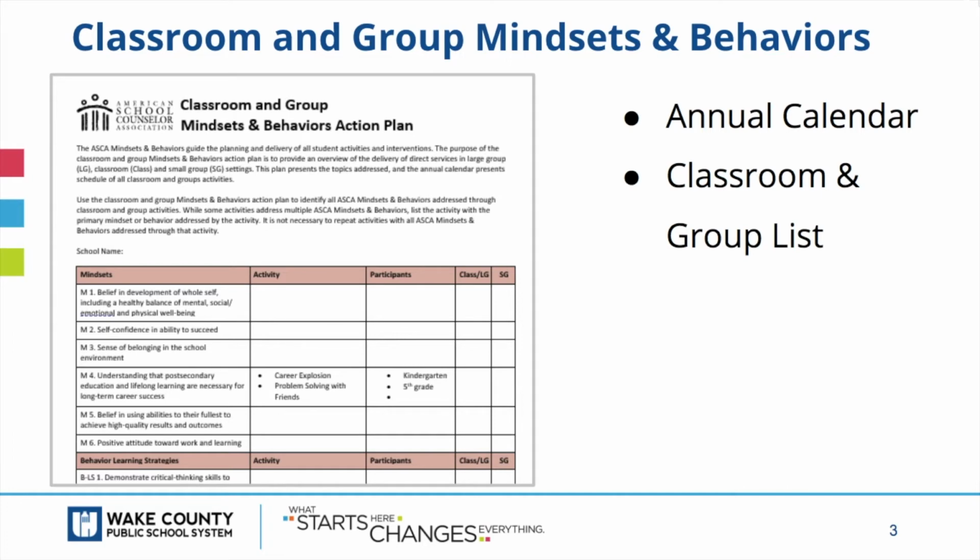You can use your annual calendar as a starting point, or you can make a simple list. If you teach many classes or offer a high number of groups, it may be helpful to make a list first and then add that list both to your annual calendar and your Mindsets and Behaviors action plan. The action plan may become full quickly. You can add rows and merge the first column to organize. A video tutorial is available for you on the Learning Central National Model 4.0 page.